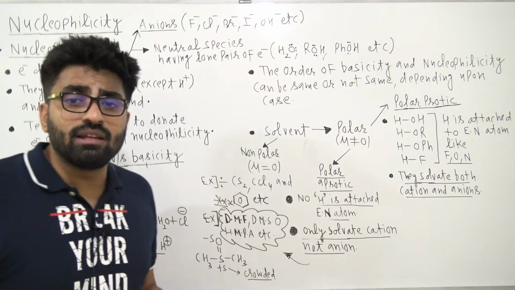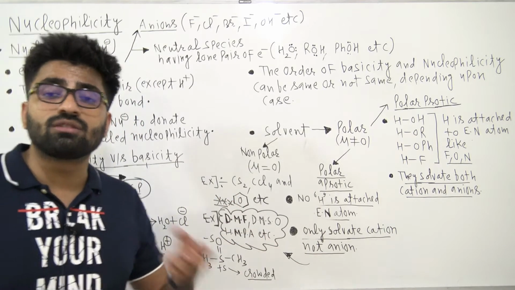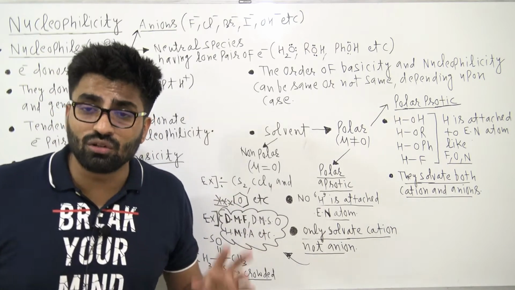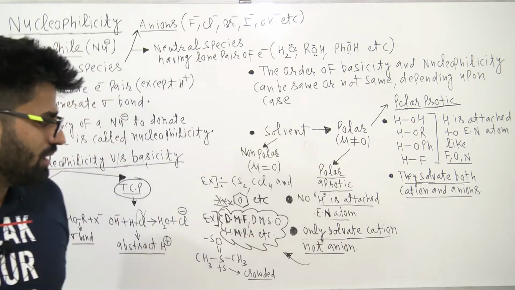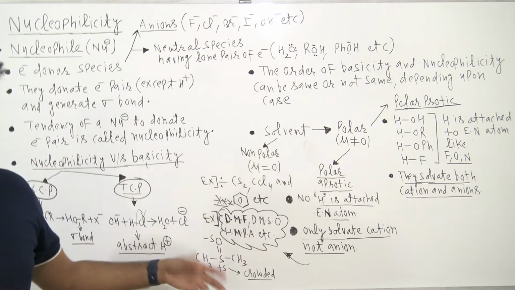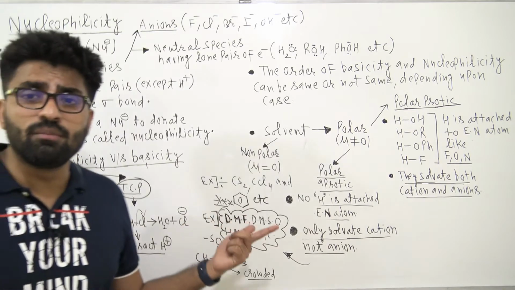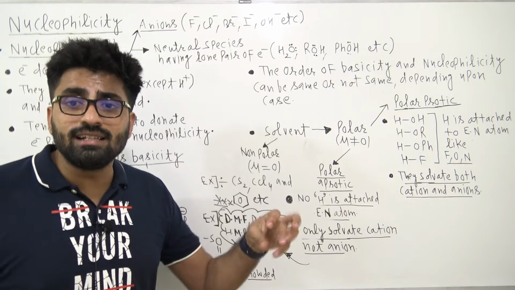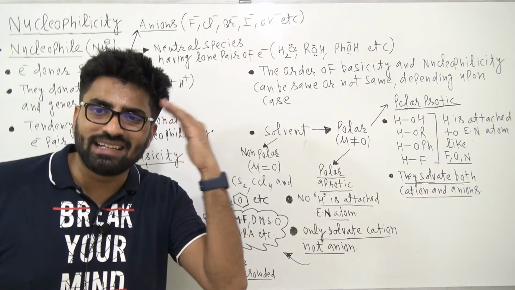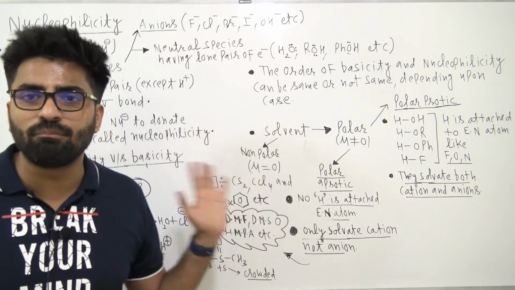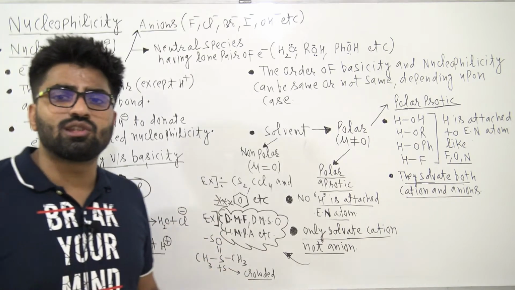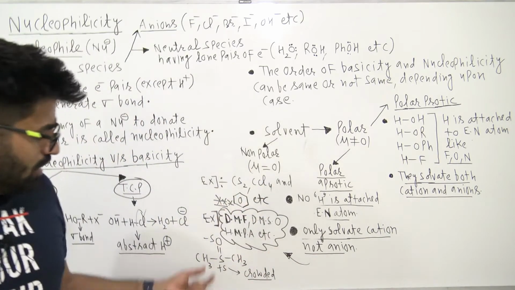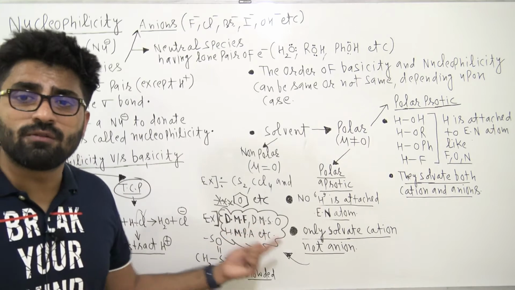Similarly DMSO is also very famous. DMSO is dimethyl sulfoxide. So DMF you remember, DMSO you remember. HMPA is very rare. For Advanced it may be important, but in Mains and NEET they may target this HMPA. These are polar aprotic. Keep in your mind: DMF, DMSO, HMPA. Crown ethers are also polar aprotic, but let it be.